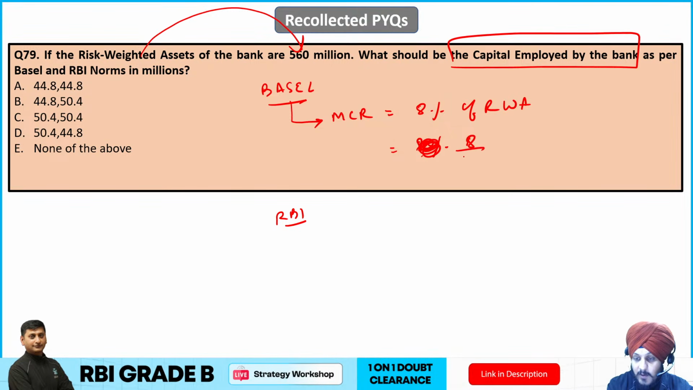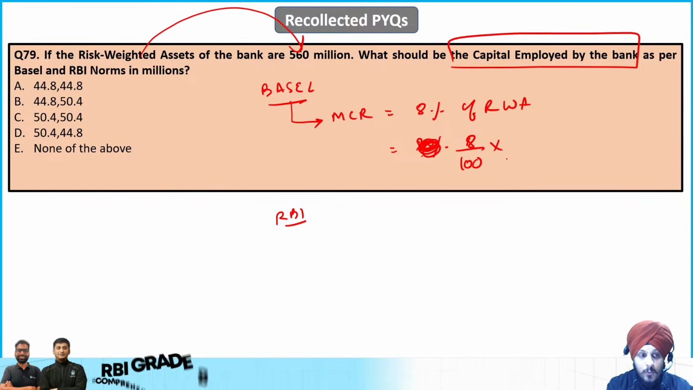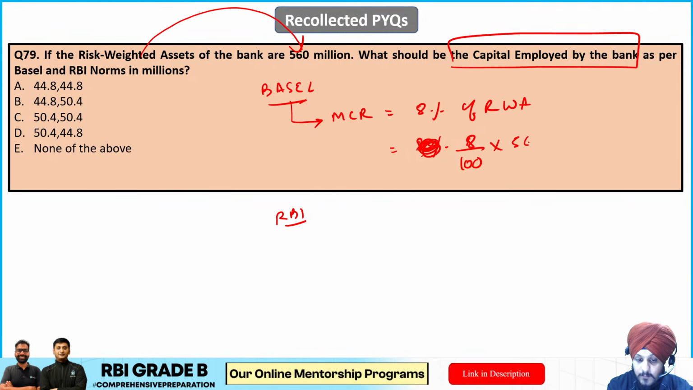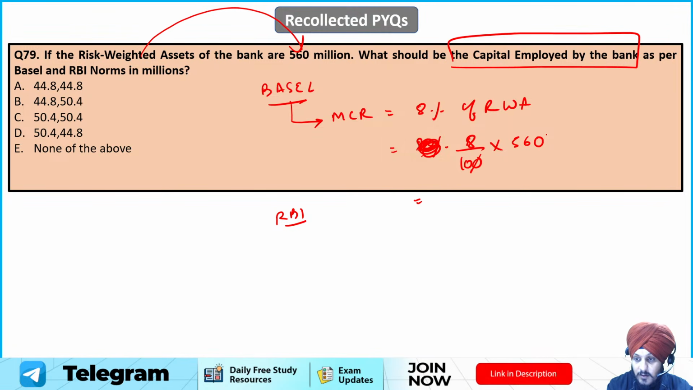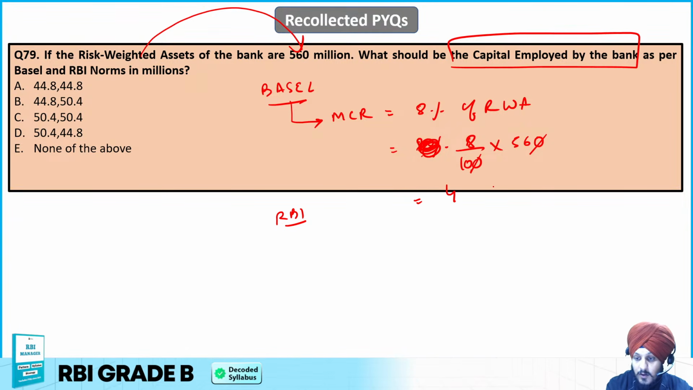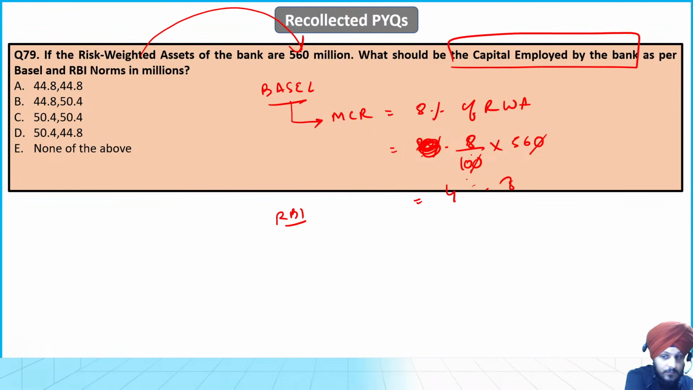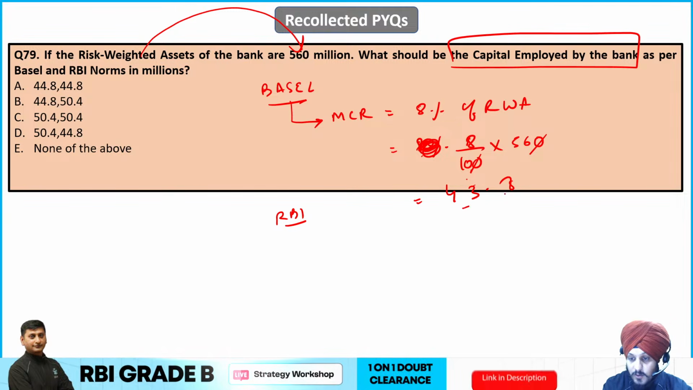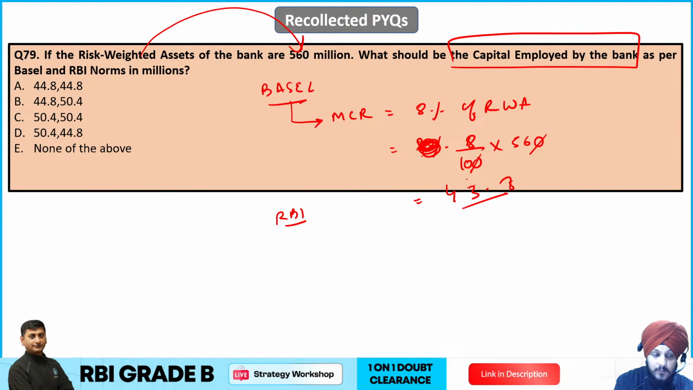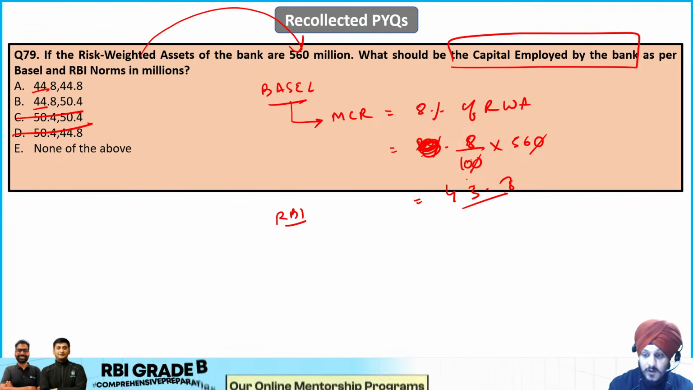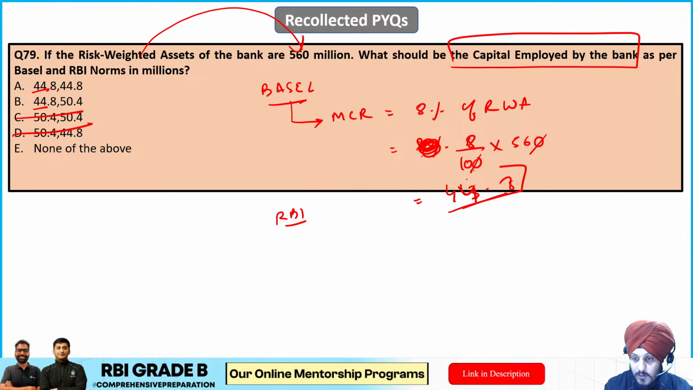8% can be written as 8 by 100 into the weighted asset, which is 560 million. You can write it as 560. If you calculate it, it is going to be 0.8 into 56, 43 or something. If you see the options, it is going to be 40 something, so 44.8. So we can eliminate these two. 44.8 ही आ रहा होगा, ठीक है, if you calculate it.